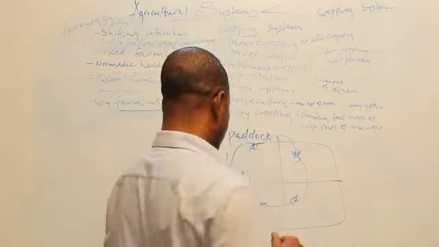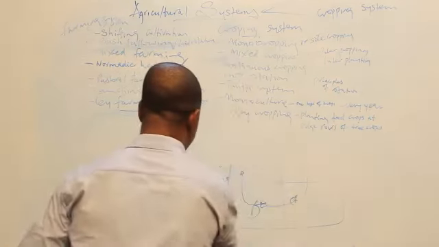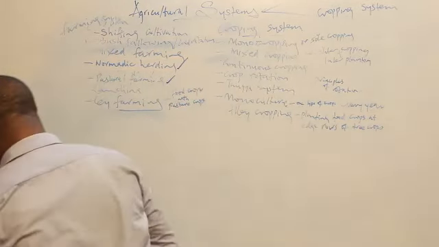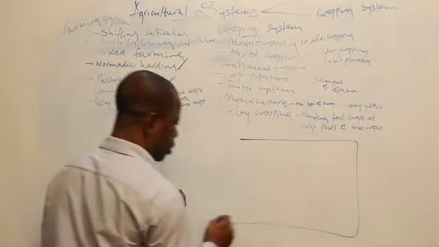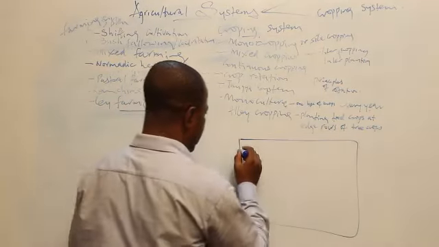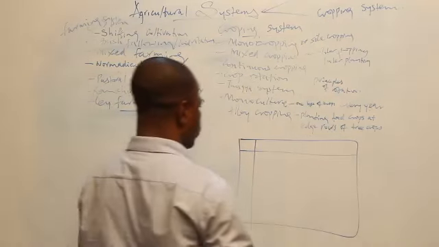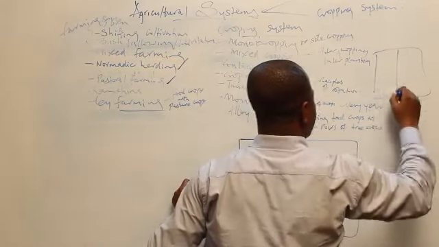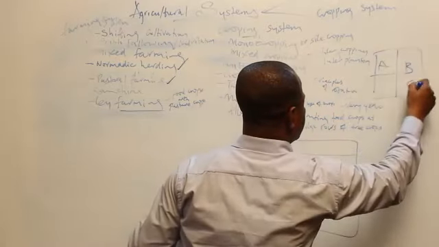Okay, let's see a table to illustrate crop rotation. Let's say we want to look at a 4-year rotation of crops. For us to do this, we divide the farmland into 4. Let's say this is my farmland. I divide it into 4, so this is plot A, B, C, D.